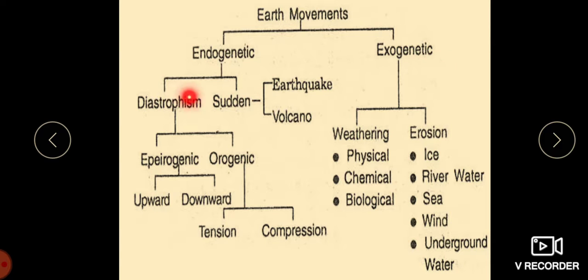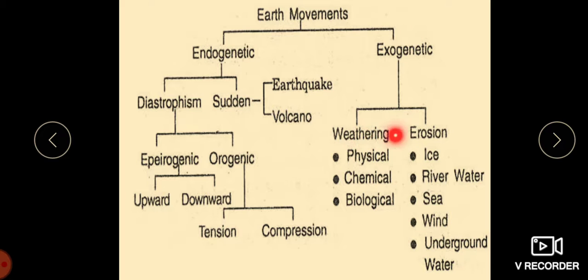The endogenic is again divided into two: diastrophism, which is again divided into epirogenic and orogenic. In epirogenic we have upward and downward, and in orogenic, tension and compression. In sudden movements we have the examples of volcanoes and earthquakes, which we will be studying.